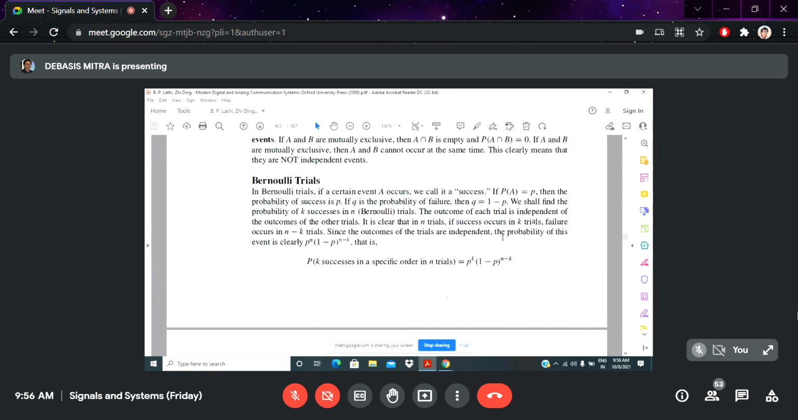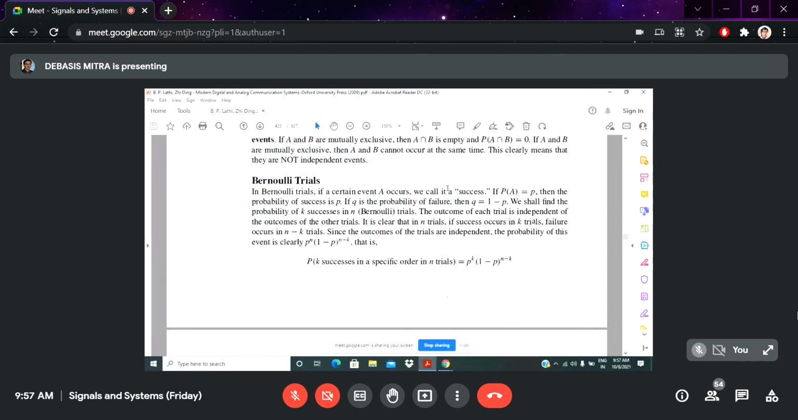Then you can calculate p to the power k, 1 minus p to the power n minus k. It is very simple to understand this thing. So this is the definition of a particular system where your success and failure rate is known to you, and the number of trials, which is a very important issue here, how many trials you are performing during your experiment.